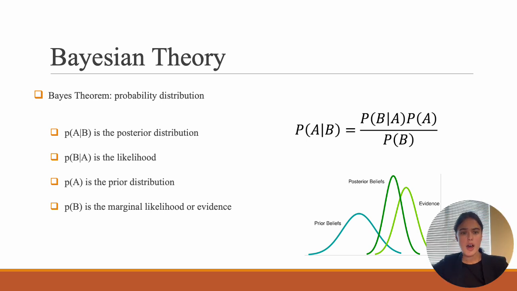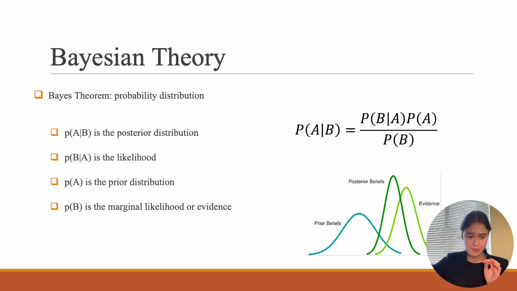So in this, P of A given B is the posterior, representing the updated belief about the parameters given the observed data. P of B given A is the likelihood, describing the probability of observing the data under the current parameters. P of A is the prior distribution, representing initial beliefs about any parameters before observing any data. P of B, lastly, is the marginal likelihood or evidence, a normalization constant ensuring that P of A given B is a valid probability distribution.